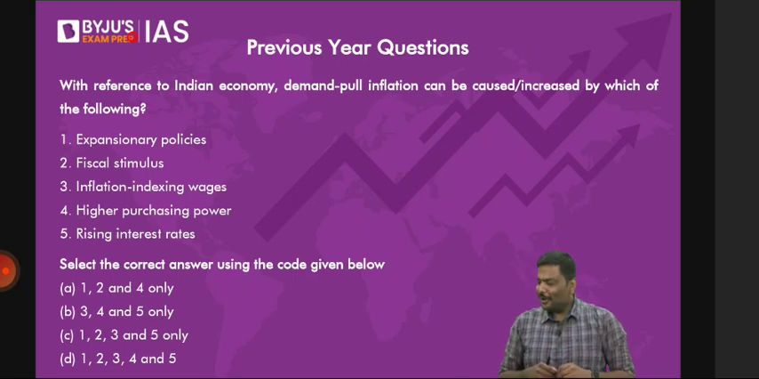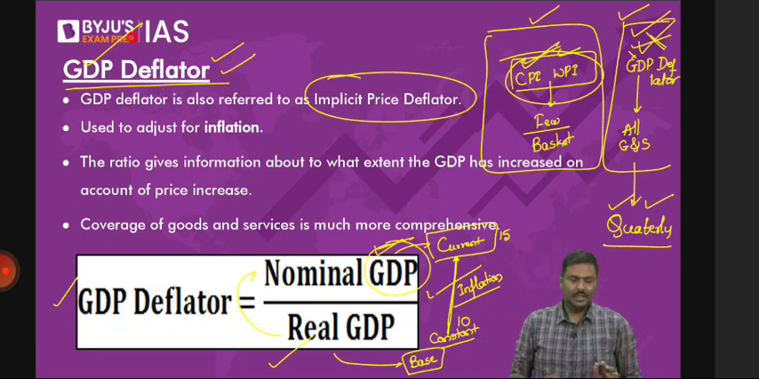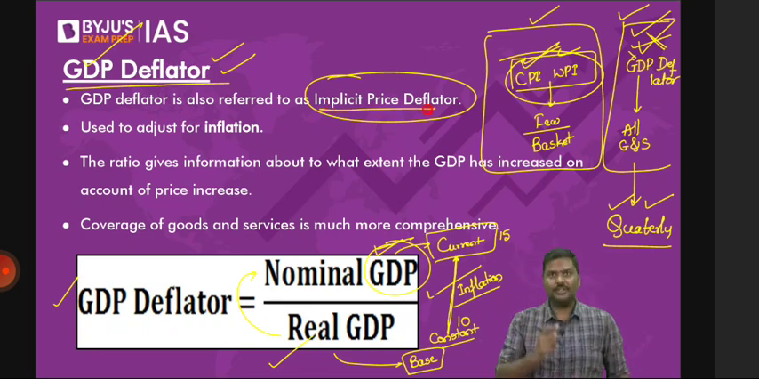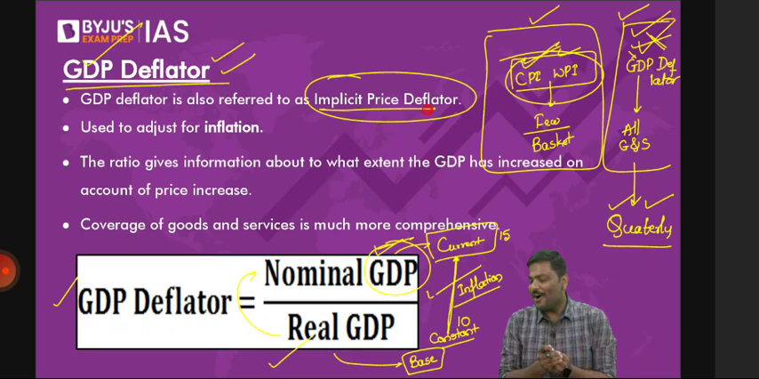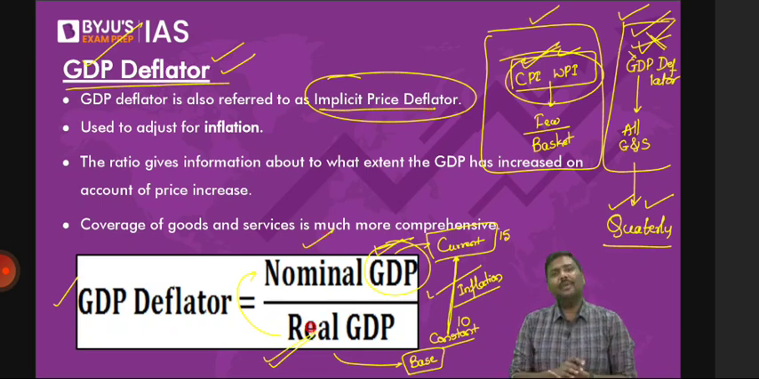What is GDP deflator? GDP deflator simply means inflation in the full economy. So give me the definition. Don't tell me anything else. GDP deflator is the ratio of the nominal GDP and real GDP. This is how it is defined, by the way. The GDP deflator is the ratio of nominal GDP by real GDP.